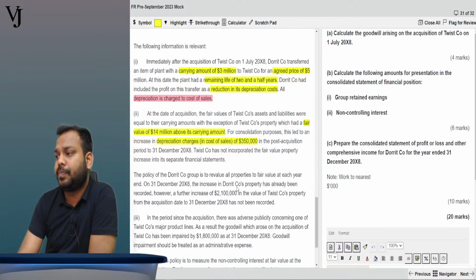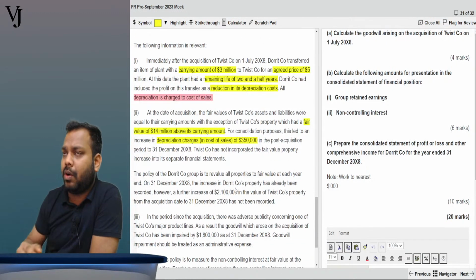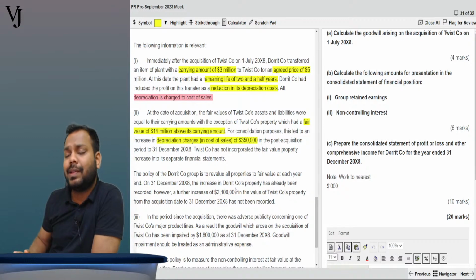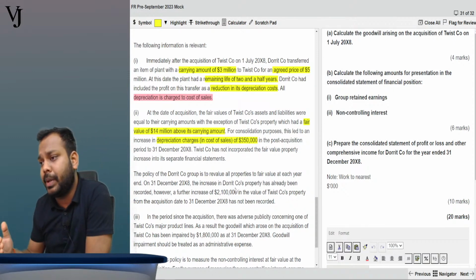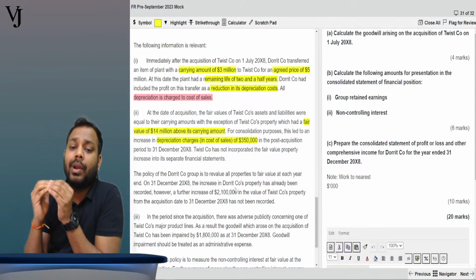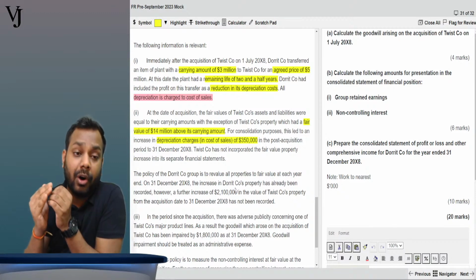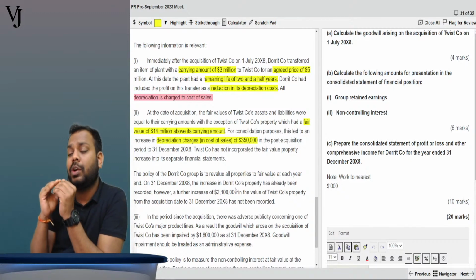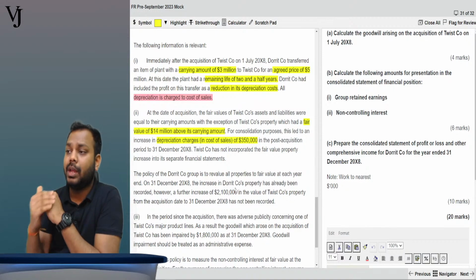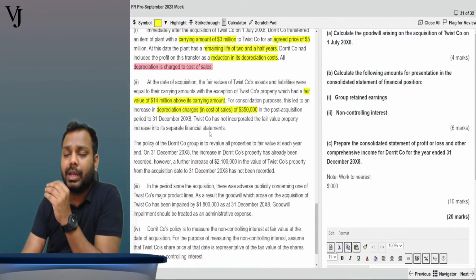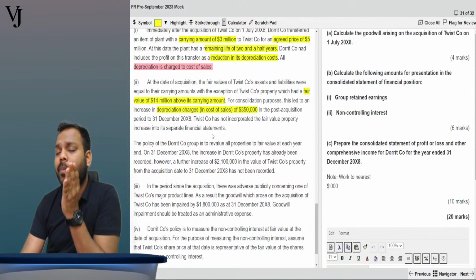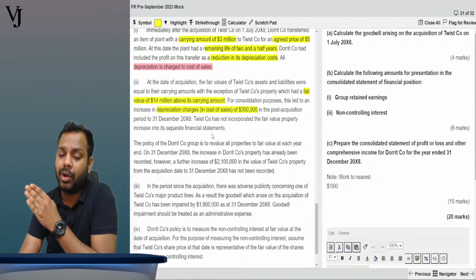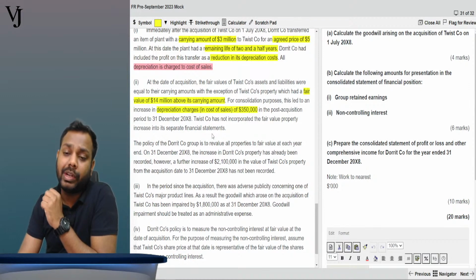Now, if you can recall from our regular classes, we discussed that whenever the parent company consolidates the subsidiary company, first of all, the accounting policies should be made uniform. So if the parent company is using the revaluation model for its properties, we have to apply the same model to the properties of the Twist company as well.